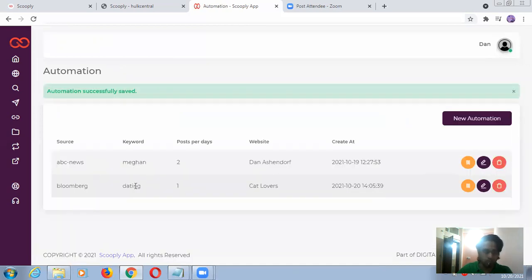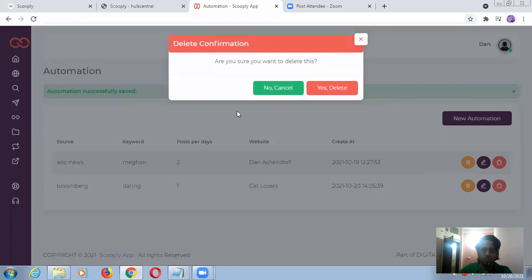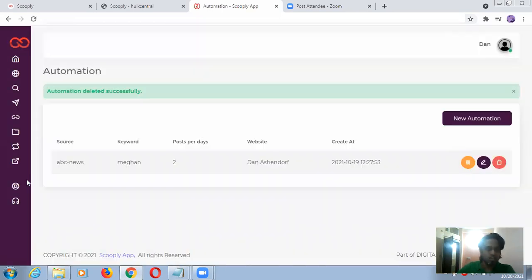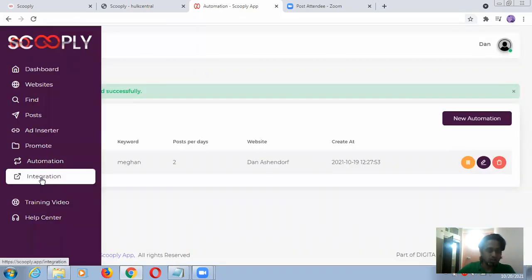Okay, guys. So this is done from my side. One post I am able to do per day. This is my name and this is my keyword, and I already chose my blog website. Right now I'm just deleting this one because I don't want to do this. I just showed you all these things for demo purposes, so I just deleted it. Now this is auto. Now see the integration.